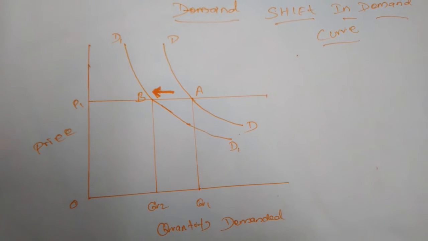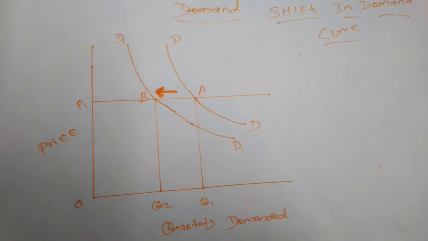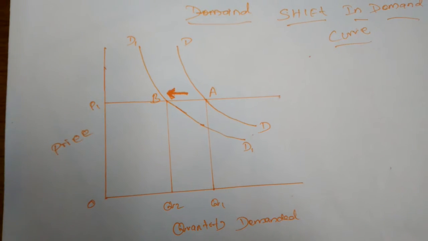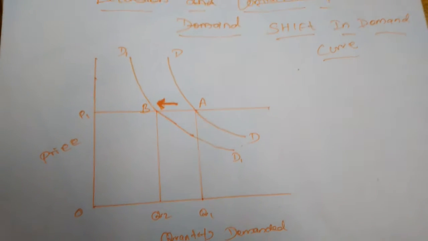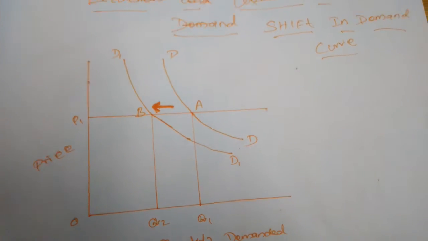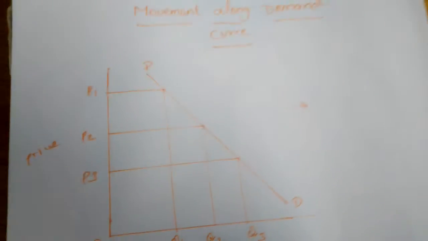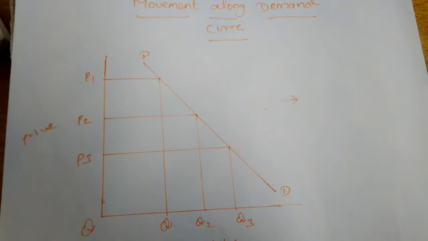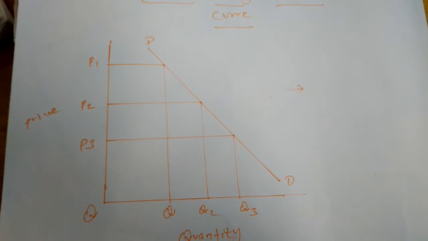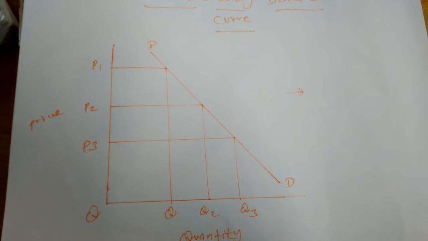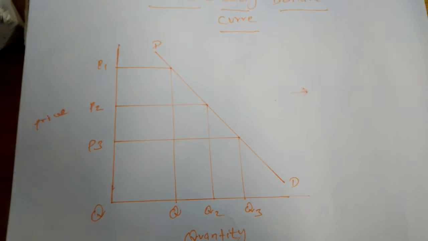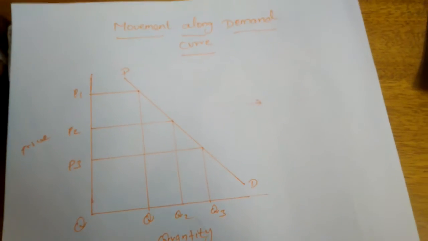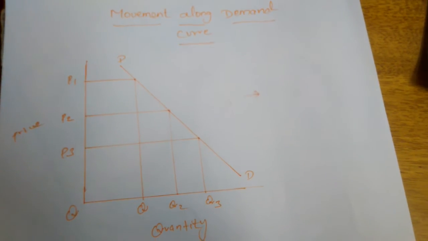So the changes in the quantity demanded for a commodity due to the change in the price alone are called extension and contraction of demand. In other words, buying more at lower price and less at higher prices is known as extension and contraction of demand. We have studied this in our law of demand.